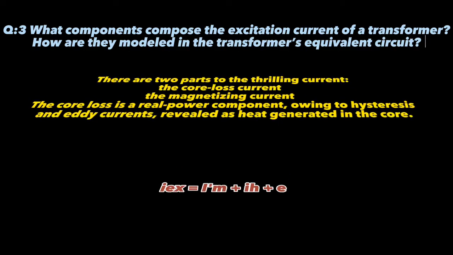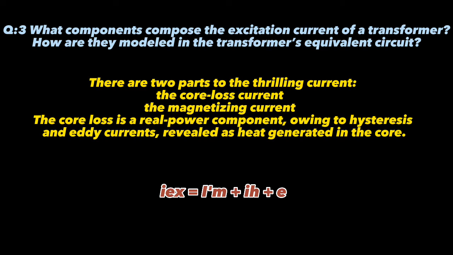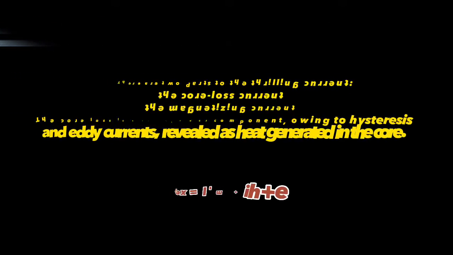Now the third question is: what components compose the excitation current of a transformer? How are they modeled in the transformer's equivalent circuit? The answer to this question is that there are two parts of the exciting current. The first one is the core loss current. The second is the magnetization current. The core loss is the real power component owing to hysteresis and eddy currents, revealed as heat generated in the